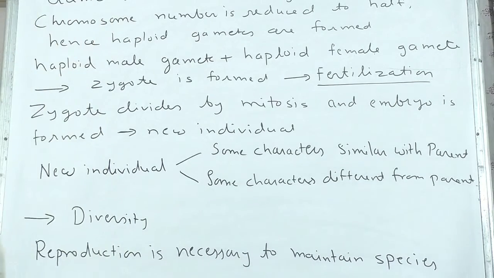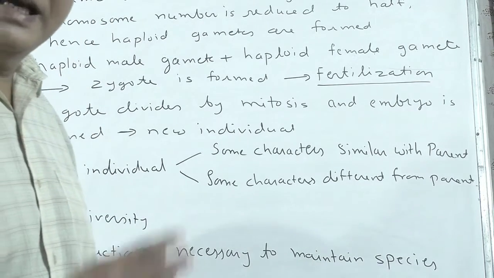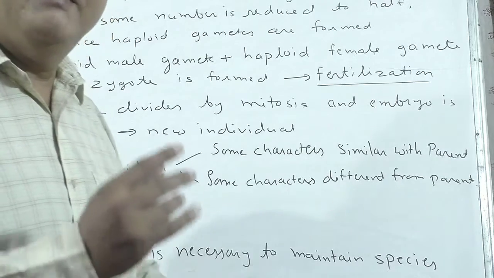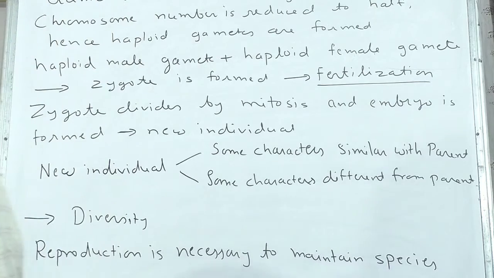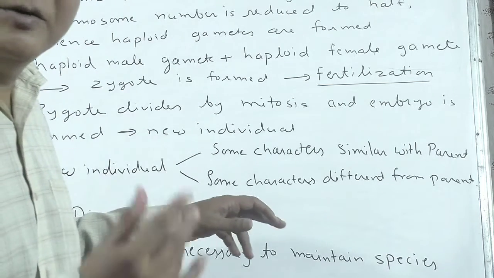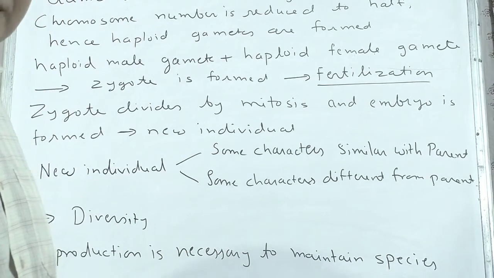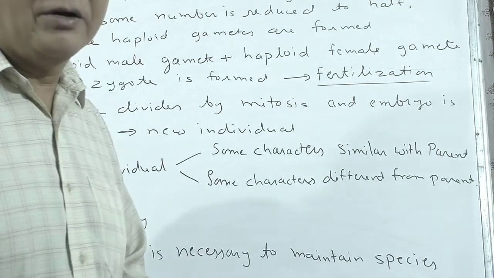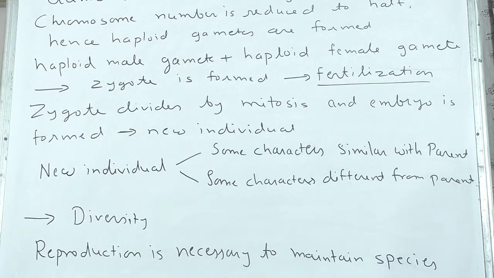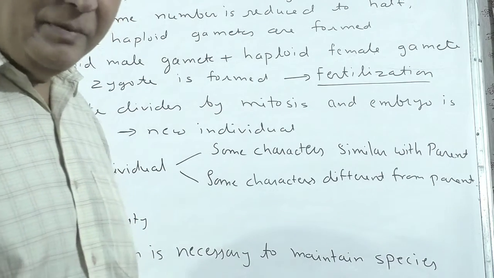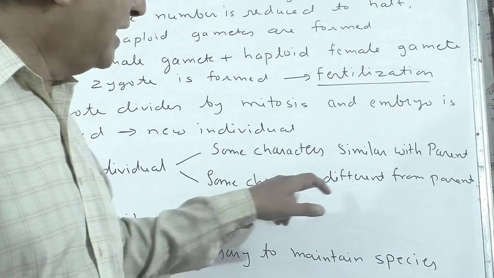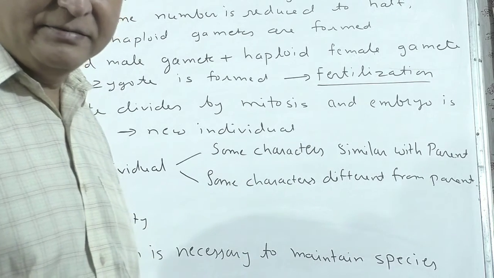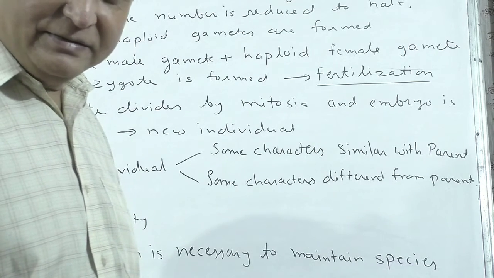After fertilization, the zygote divides by mitosis and an embryo is formed. The embryo develops into a new individual. This is sexual reproduction. The new individual, due to the male parent and female parent, shows some characters similar to the parents and some characters different from the parents. Getting?